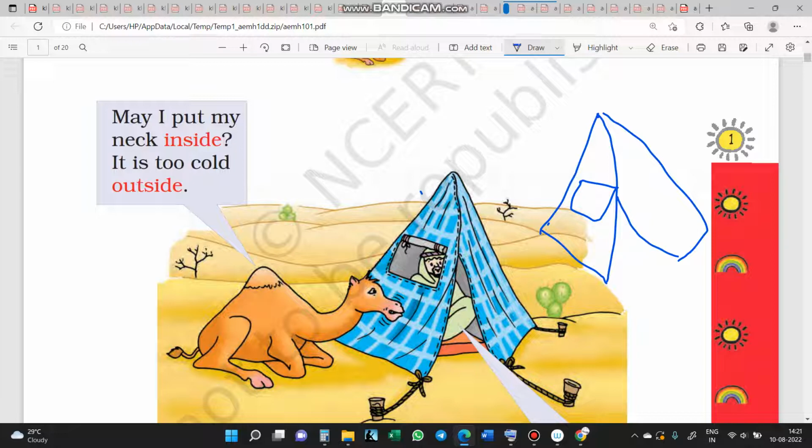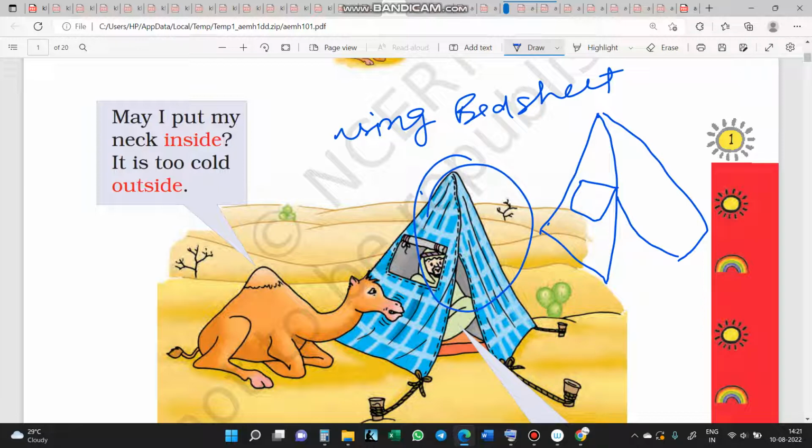Friends, you can make this tent, or a replica of it, using a bed sheet. Try to make a tent-like structure with a bed sheet.